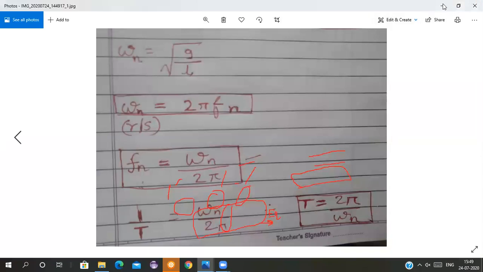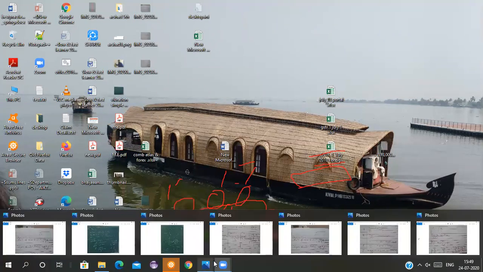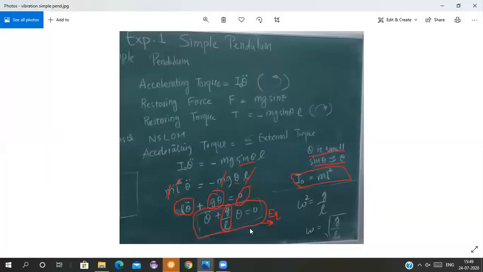There is a standard equation by which I am comparing this equation of mine. The equation which I got here, I am comparing it with the standard equation.